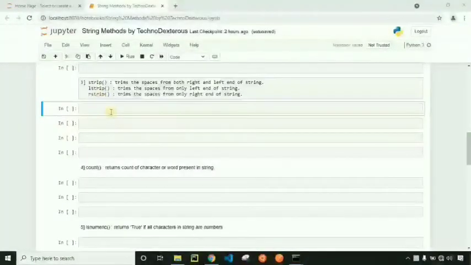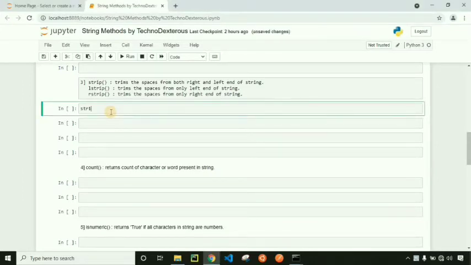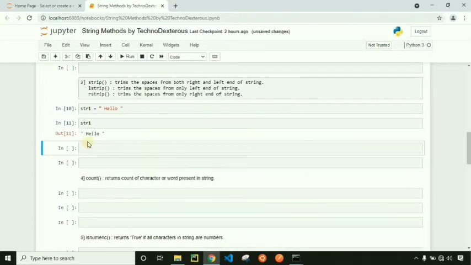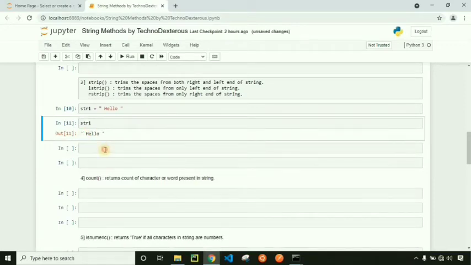Let's discuss the strip methods of a string. The strip methods are useful to trim the spaces which are present at the left or right end of the string. So let's define one string that contains a space at both ends. Hello. Here we have defined one string which contains one space at the start and one space at the end. Let's print it. You can see one space is present at the start and one space is present at the end.